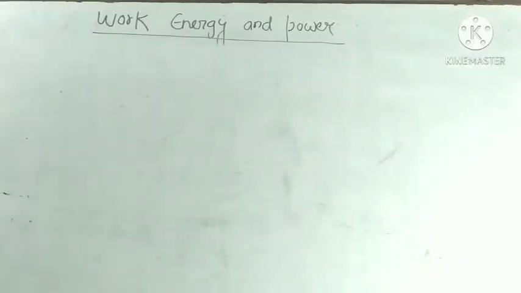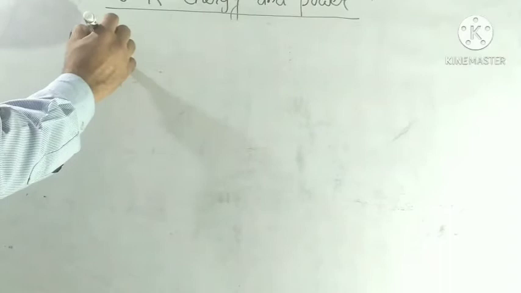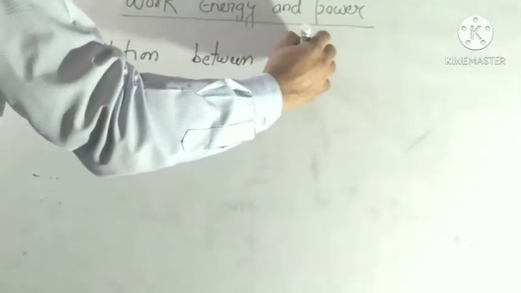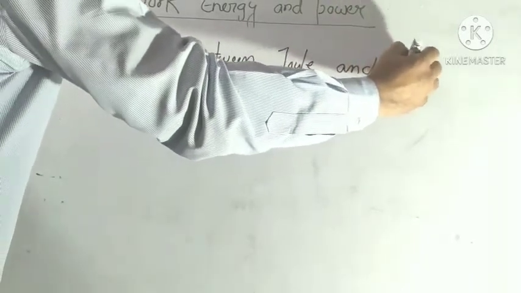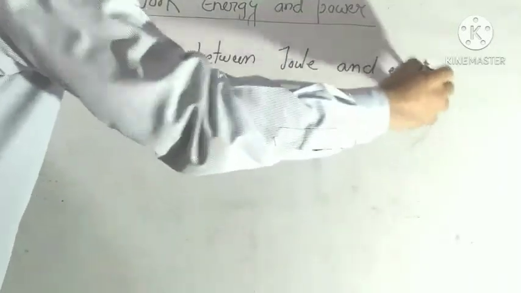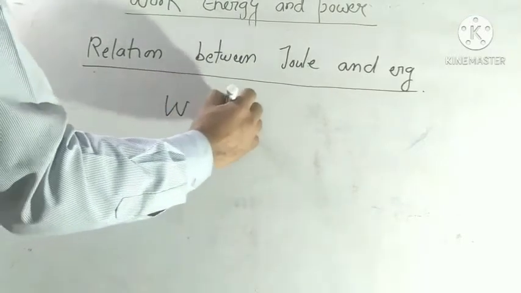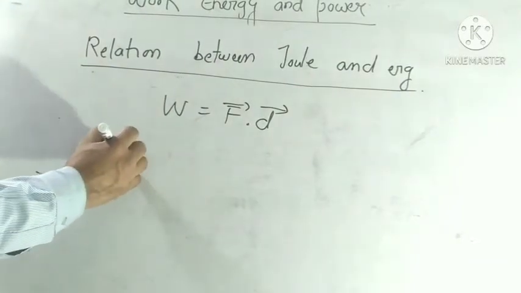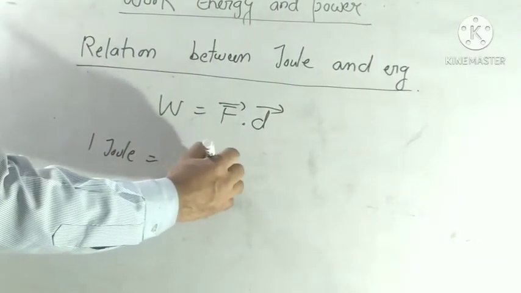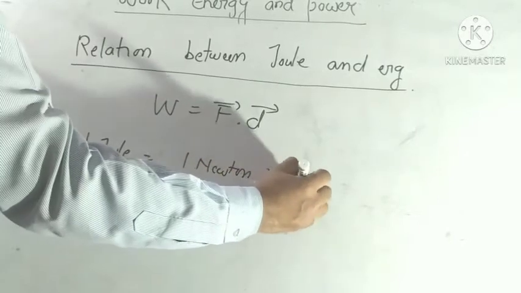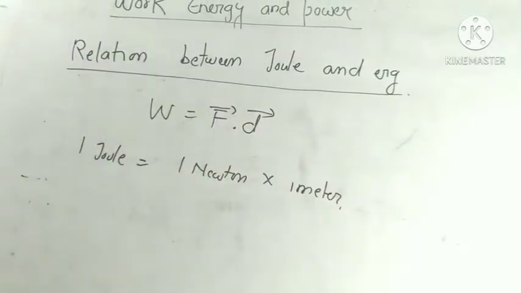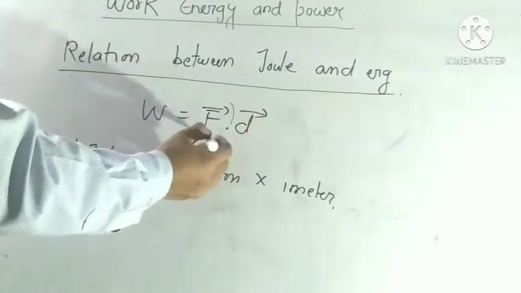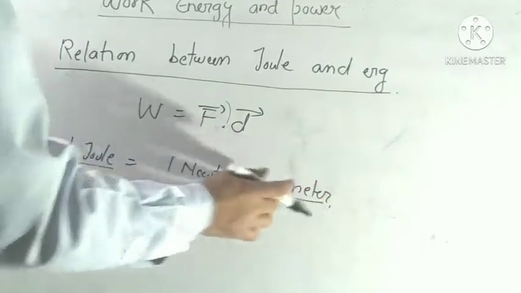Our next topic is relation between joule and erg. Work is equal to force into displacement. So 1 joule is equal to 1 Newton into 1 meter. It means that we take 1 Newton force and the body is displaced 1 meter.